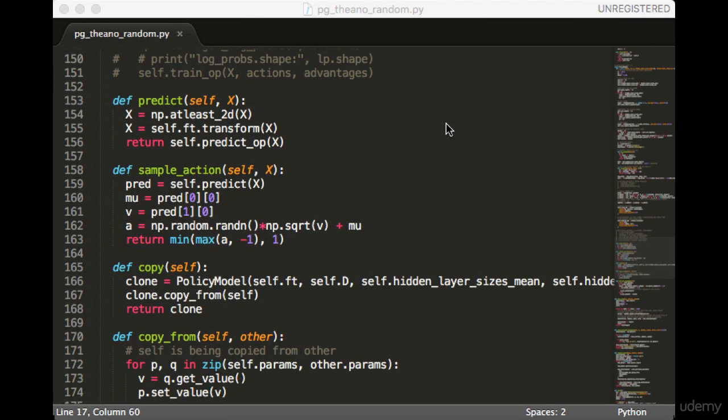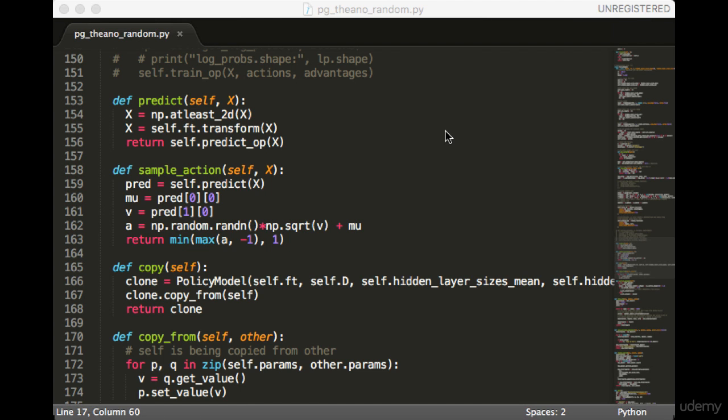Next, we define the predict function. This will return both means and variances, of course. Next, we have the sample action function. This part is different from what we've seen before. First, we need to call predict to get the mean and variance of the Gaussian. Keep in mind that x has only one sample. The first thing returned by predict is a list of means, and the second thing is a list of variances.